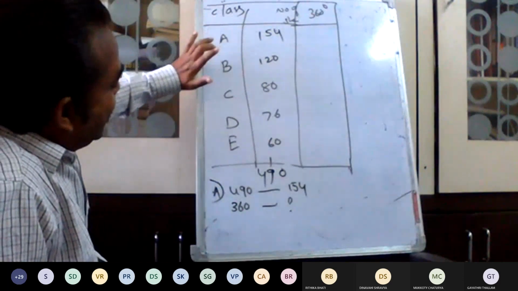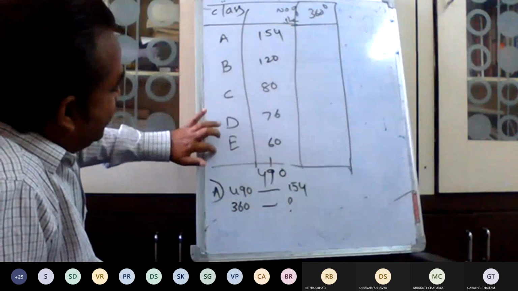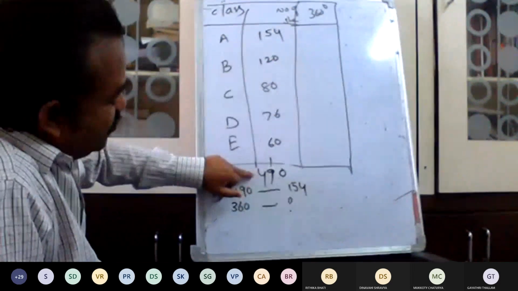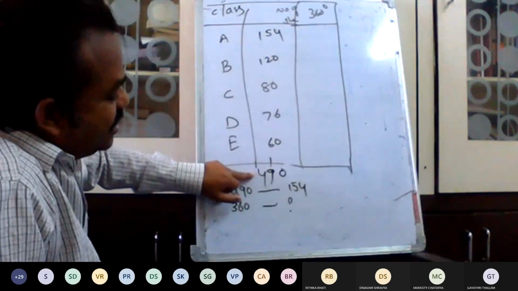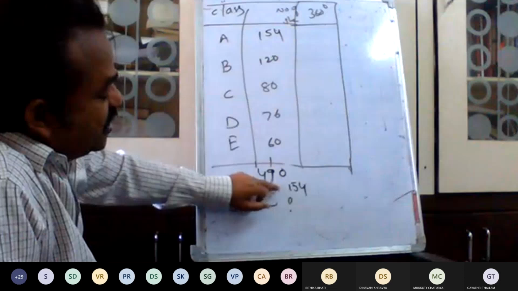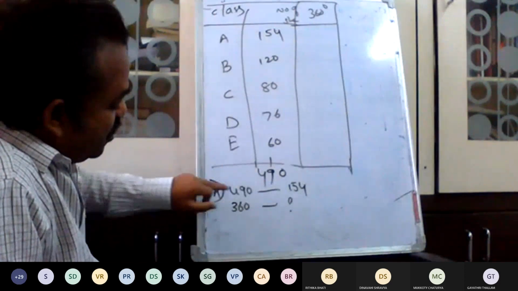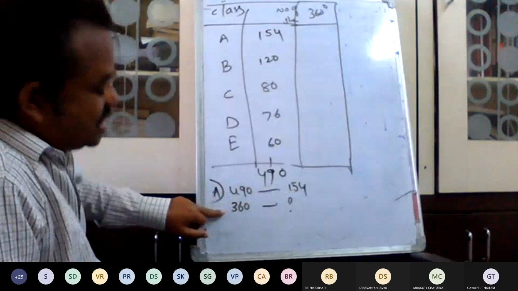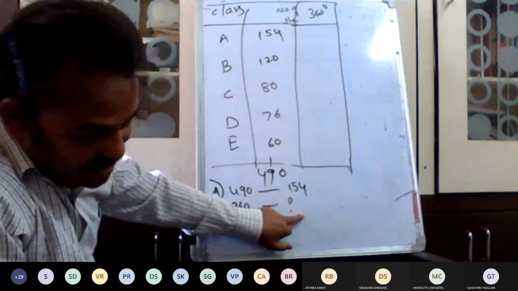What are the classes? A, B, C, D, E. We have 5 class sections, totaling 490 students. Out of 490, there are 154 students in section A. For 360 degrees, how many students are there?